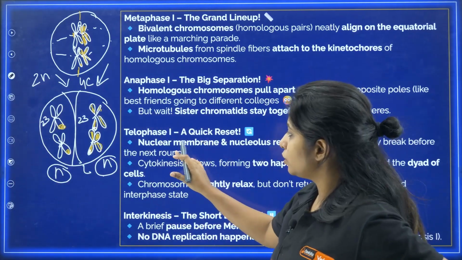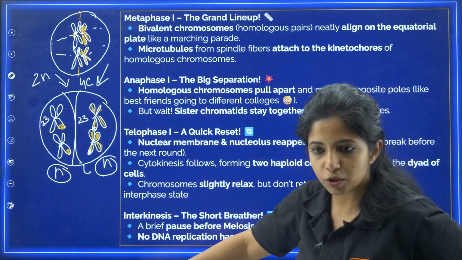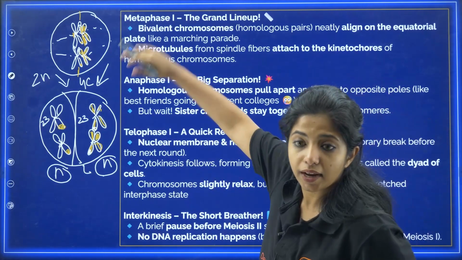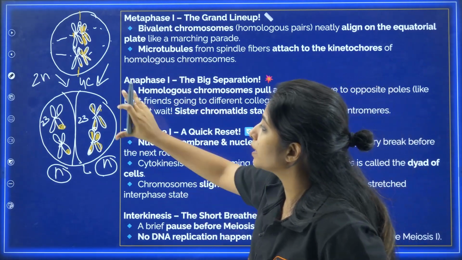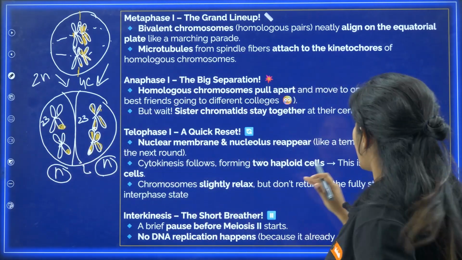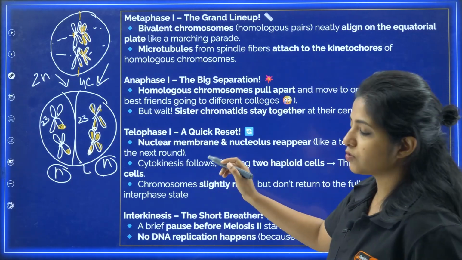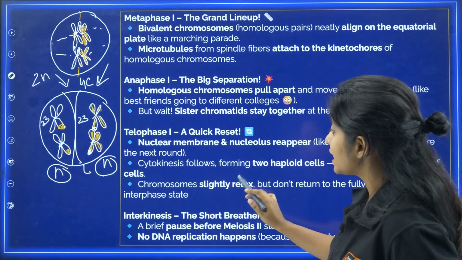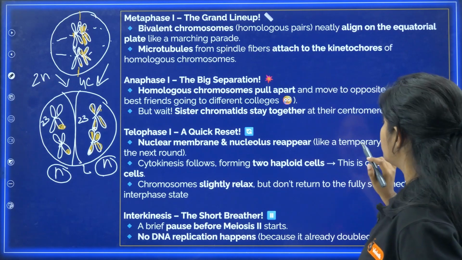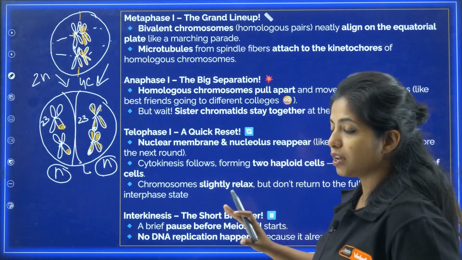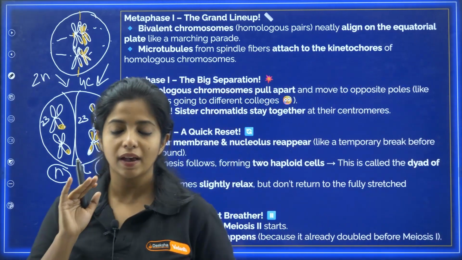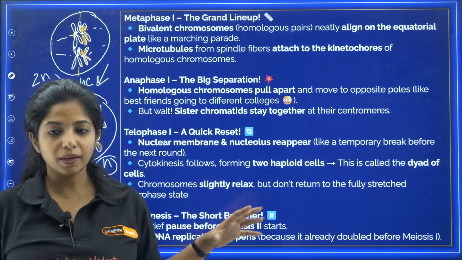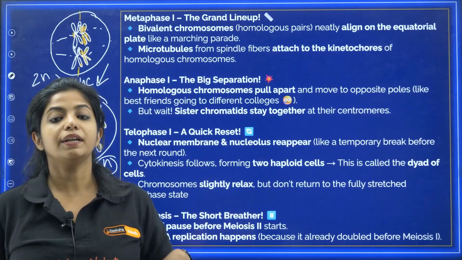So basically in telophase, the nuclear membrane and everything reappears, my dear children, and then you have cytokinesis, the cell division, where at the end you will get two haploid cells, and you can also call it a dyad of cells. Dyad of cells as in two cells you are getting with haploid nature. So chromosomes slightly relax but don't return to the fully stretched interphase state. So its chromosomes have slightly relaxed, but they have not gone back to the older way they were.